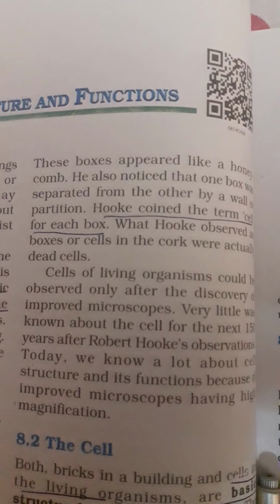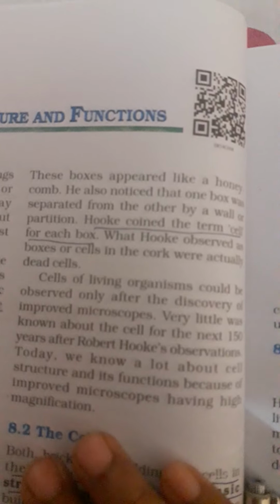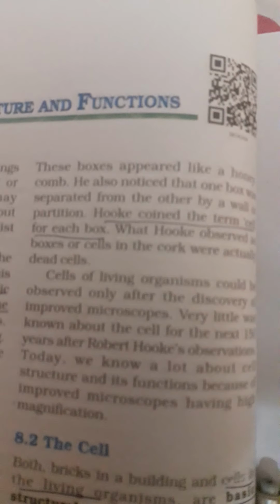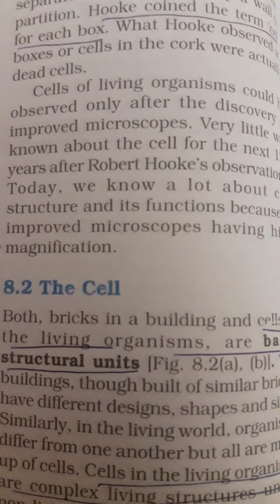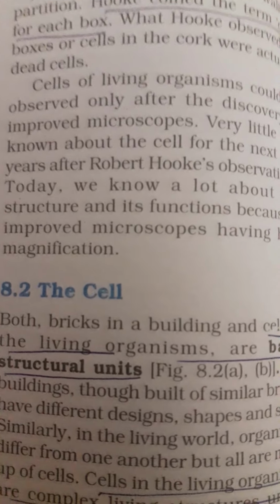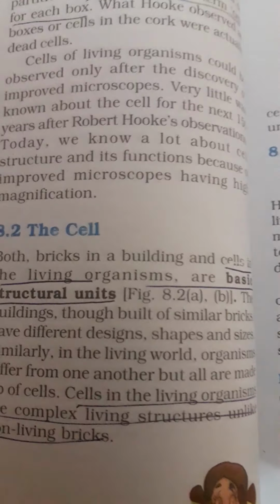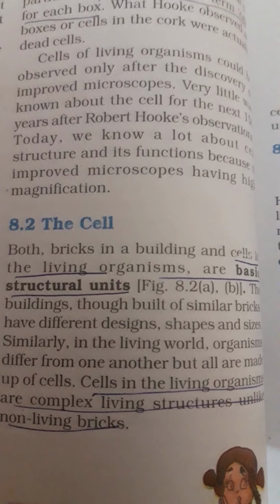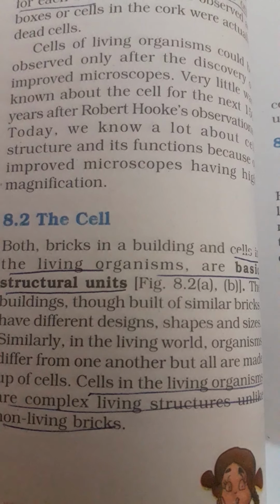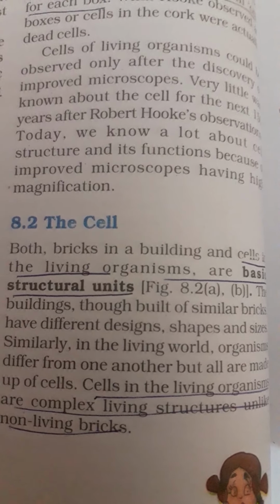Very little was known about the cell for the next 150 years after Robert Hooke's observation. Today we know a lot about cells. So let us see now what is a cell. Cell is the structural and functional unit of living organisms. Brick is the structural unit of a building. Similarly, cell is the structural unit of living organisms and their complex living structure. Bricks are non-living, whereas cells are the structural and functional unit of all living organisms.